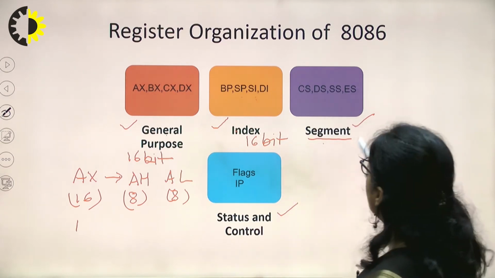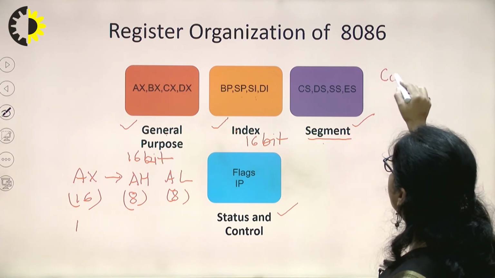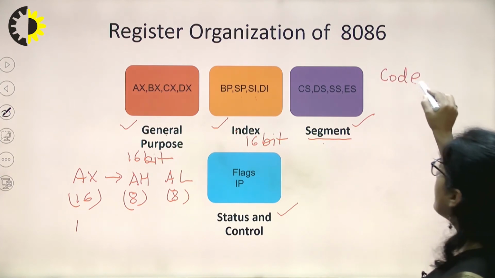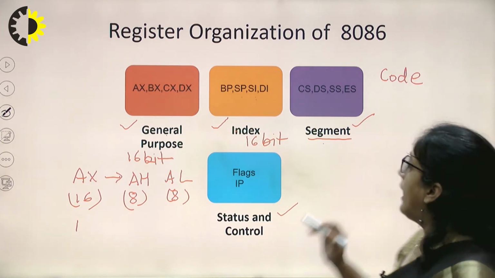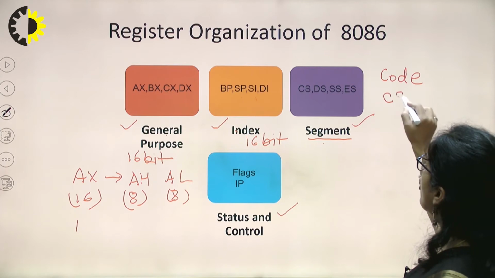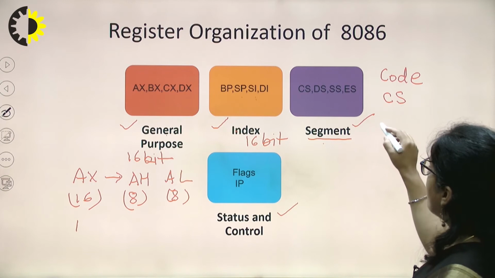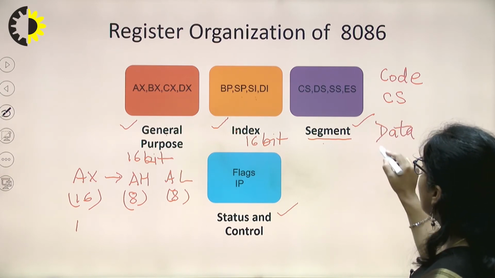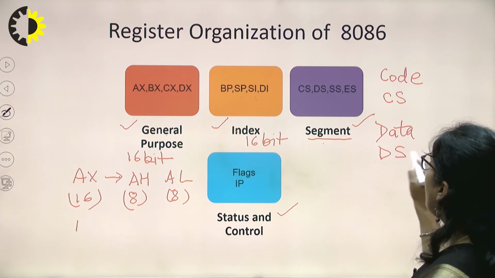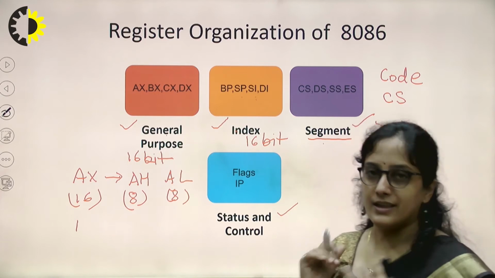If the microprocessor wants to get a program from memory, we call that location the code segment, and the CS register is used to hold the starting address of this code segment. We separately store our data at some other location, and we use the data segment to hold the address of that particular memory location where we have stored our data.